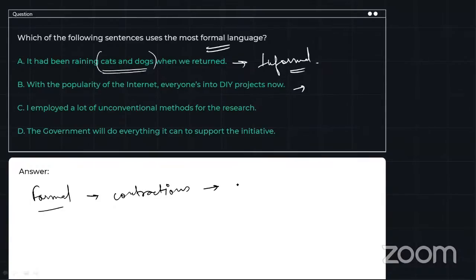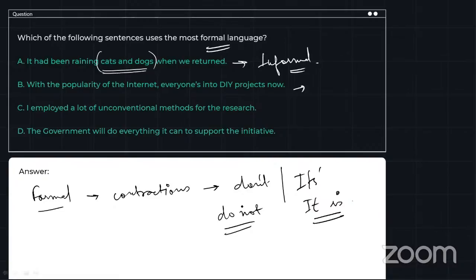What are contractions? For example, don't, it's. Now, these are the short forms of do not and it is, right? These are the short forms. We do not use any kind of short forms in formal tone.